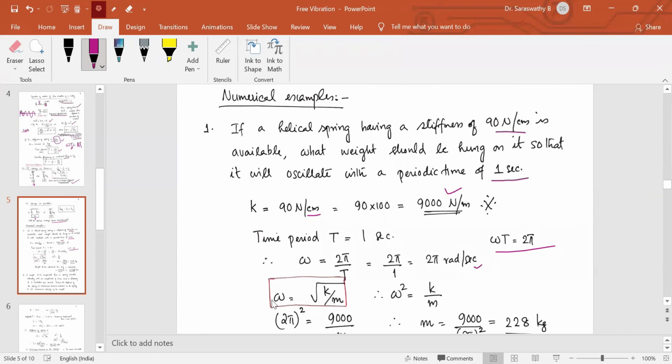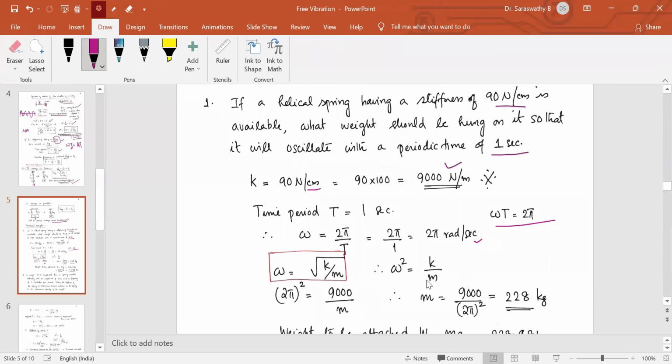Now we have the equation for frequency. Omega is equal to root of k by m, so omega square will be k by m. Omega is now known: 2 pi square is equal to k, 9000, divided by m. So we'll get 228 kilogram. If you attach a mass of 228 kilogram, it will have a period of oscillation of 1 second.